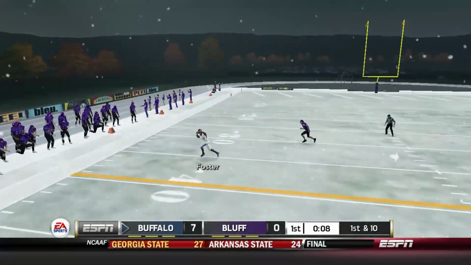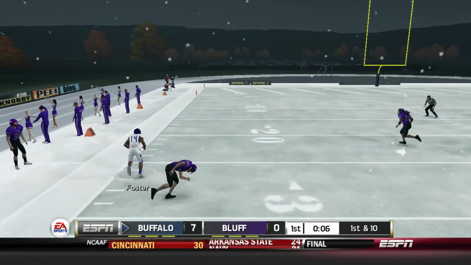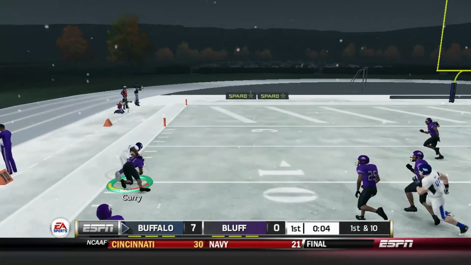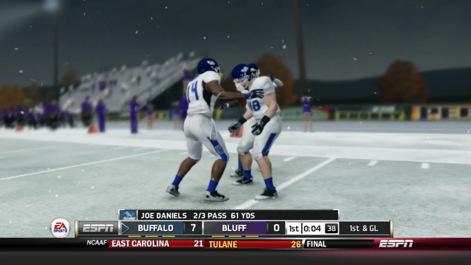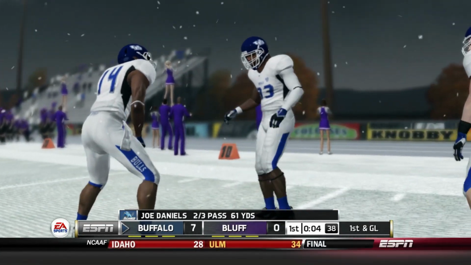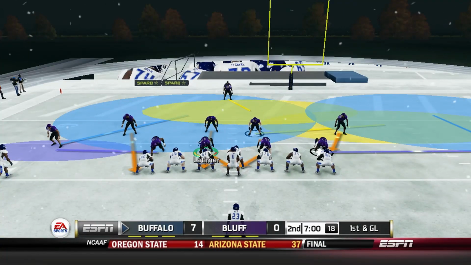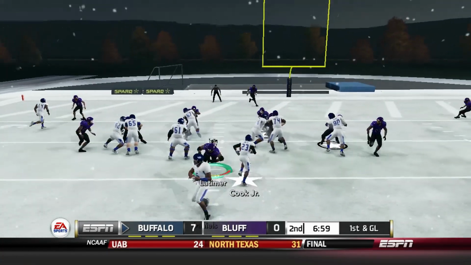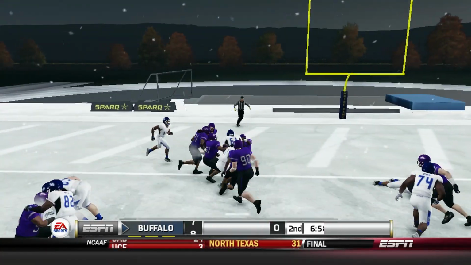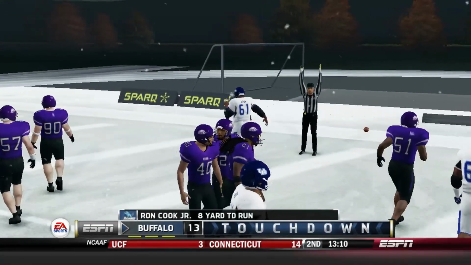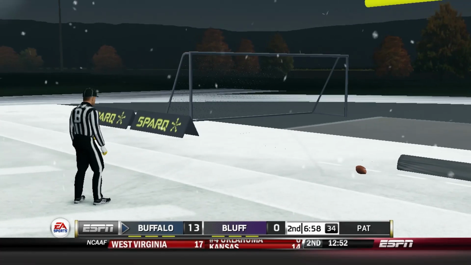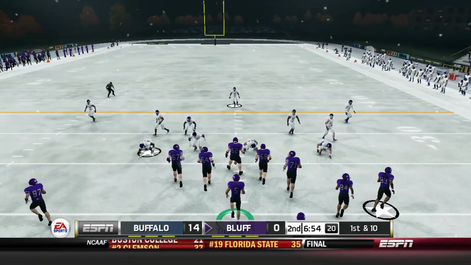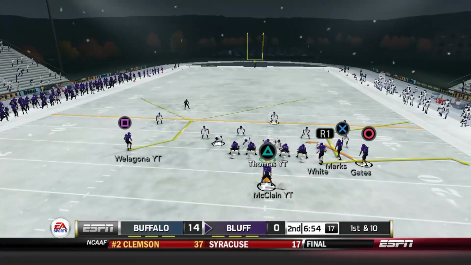As Daniels looking to get to the left-hand side. A tough ball for Foster. He's able to break a tackle. Scott Curry is the last line of defense, is able to be brought down eventually, but not before a 42-yard gain that sets up another goal line situation. And then Ron Cook's gonna do the rest, finding the end zone. Touchdown, Buffalo. Beavers playing better, but we're still down 14-0.